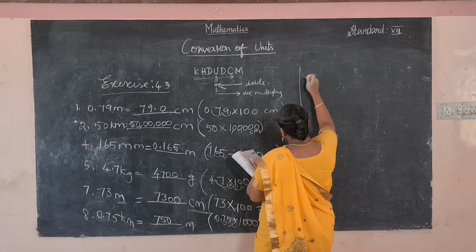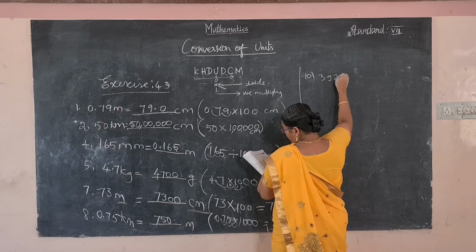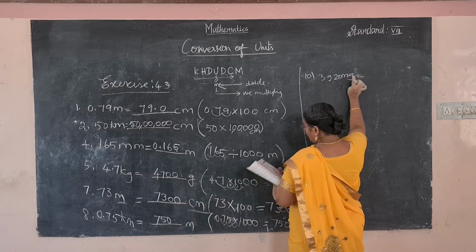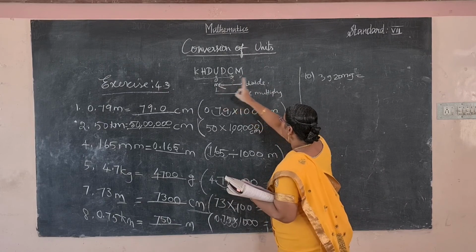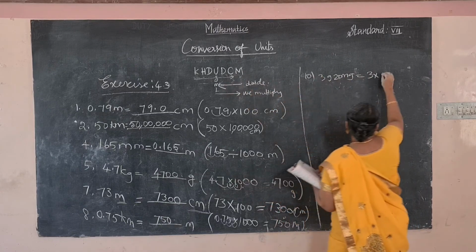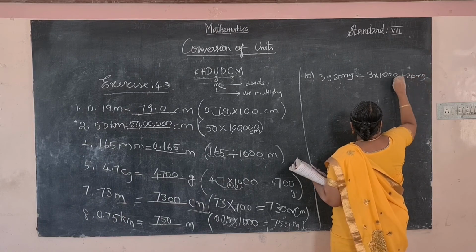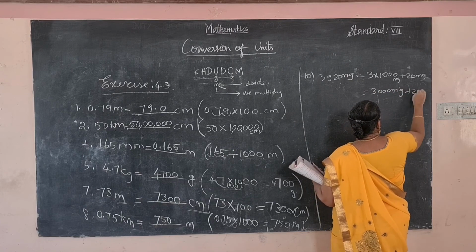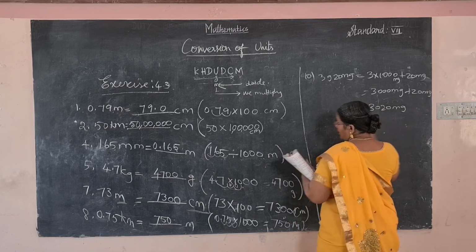Next, 10th one. 3 gram 20 milligram. So 3 gram converted to milligram. Largest value to smallest value, we have to multiply. So 3 into 1000, 3 places, plus 20 milligram. Now add these values, 3000 milligram plus 20 milligram. So 3020 milligram.